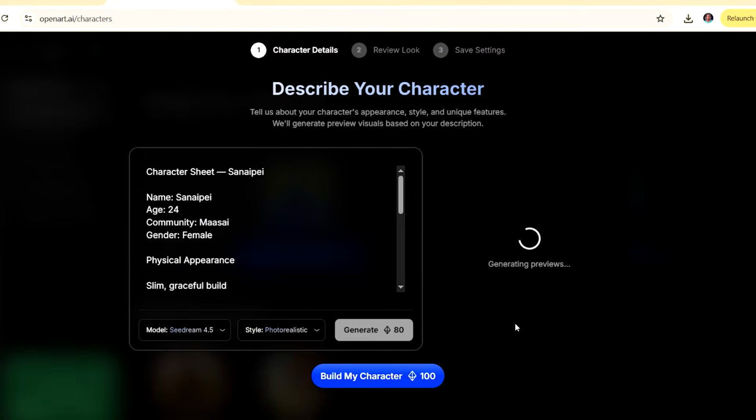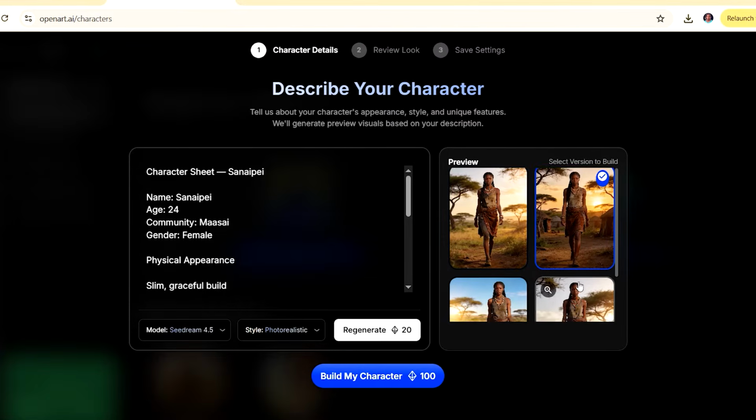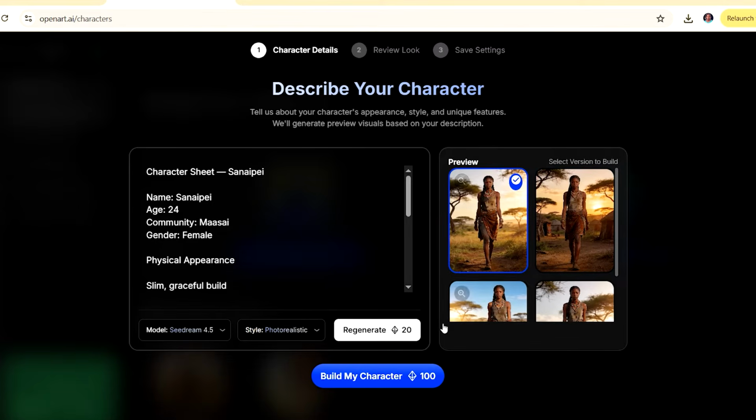And this is going to now present for us 4 images that we can work with. Either of these could be our Sanaipei. And when I look at them, I think I'm going to go with just the first one here. Click on build my character, and this is going to allow you to have the entire character sheet that you can use for all your images.